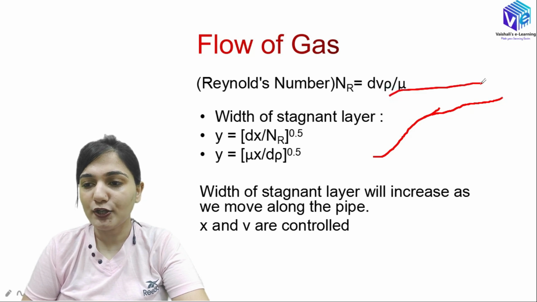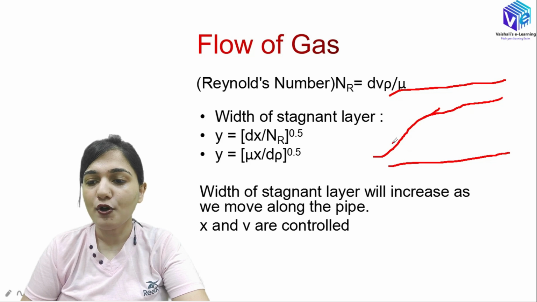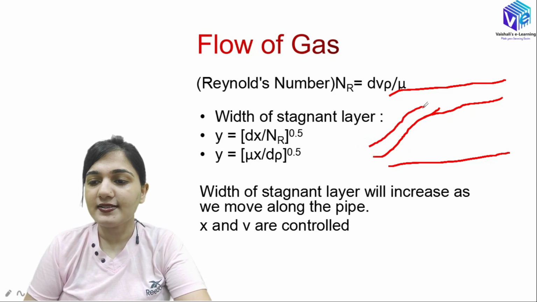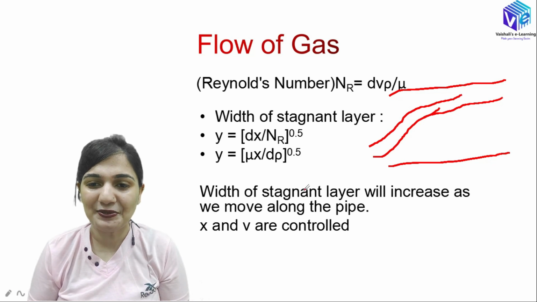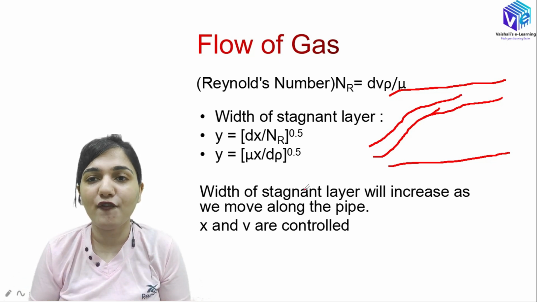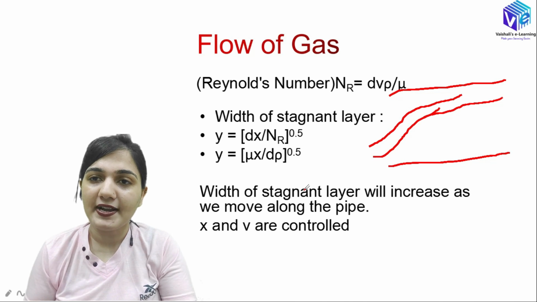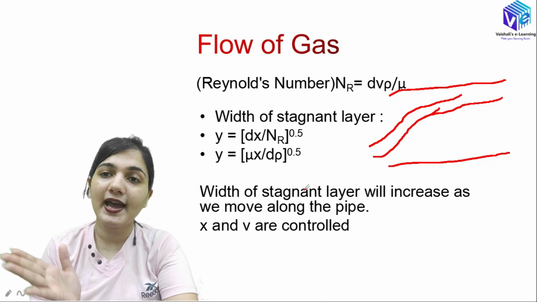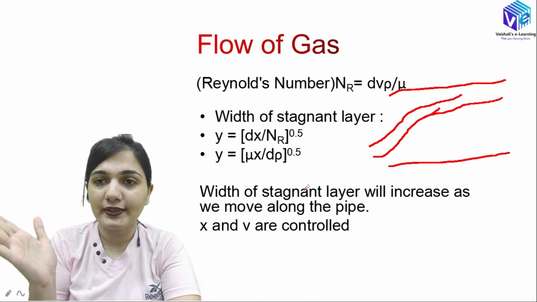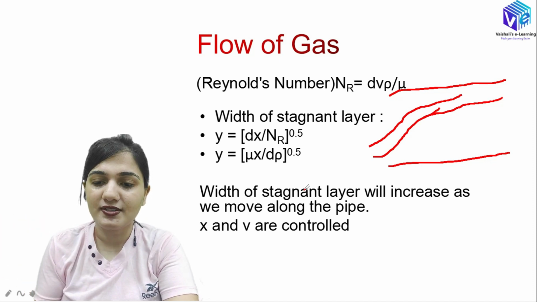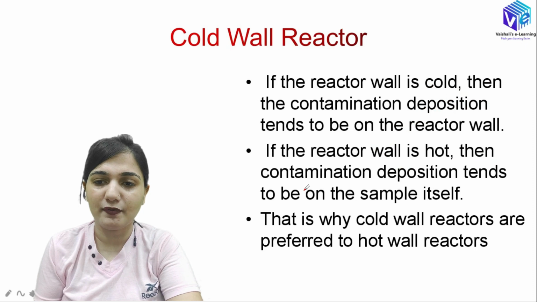So this is my tube. My tube will be looking like this, and this is how the width of the layer is increasing in height. So I hope now this is understood, how we will be having the flow of the gas. We are finding out the Reynolds number so that I can find out how much my width is changing with the height. So this is how we can have the relation between the two.